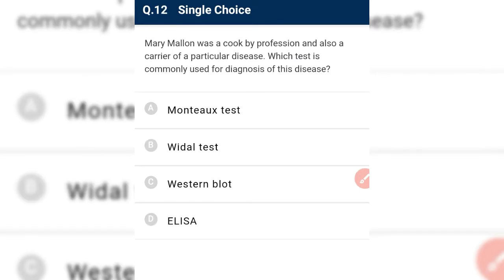Okay, next. Mary Mallon was a cook by profession and also a carrier of a particular disease. Which test is used for diagnosis of this disease? That is the Widal test. So for the diagnosis of typhoid, we use the Widal test, and for the diagnosis of diphtheria, we use the Schick test.